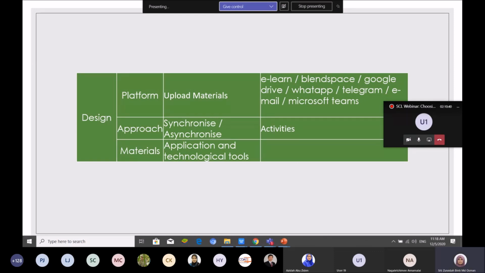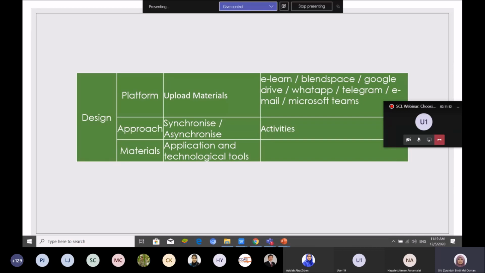You also can use email, for example Gmail, or your USM email. You can upload that material, but it is not really suitable to use email because we have other emails too. Not the class email, but you can do a group email. For example, if you want to have a group email, you can do that and upload material.